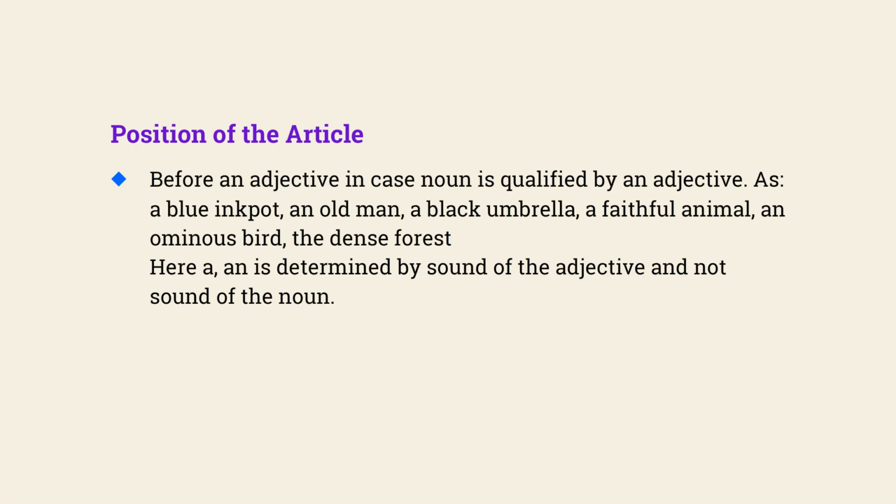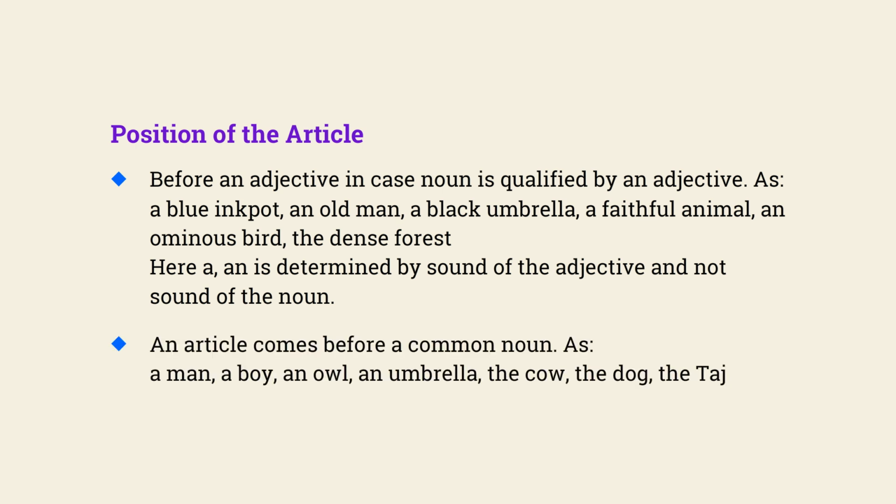Position of the article. Before an adjective, in case a noun is qualified by an adjective, as a blue ink pot, an old man, a black umbrella, a faithful animal, an ominous bird, the dense forest. Here, a or an is determined by the sound of the adjective and not the sound of the noun. An article comes before a common noun as a man, a boy, an owl, an umbrella, the cow, the dog, the Taj.